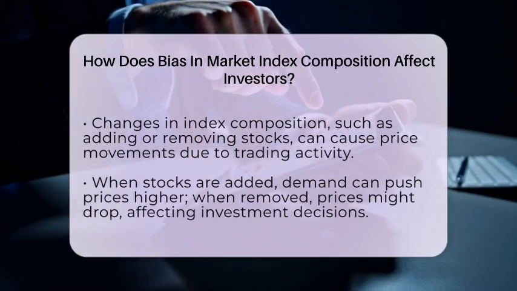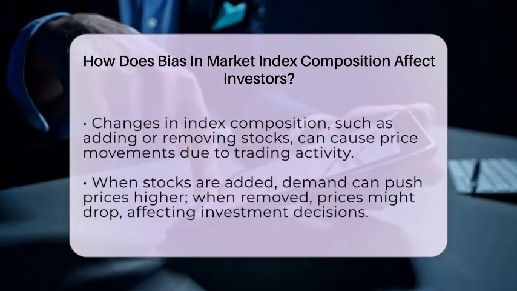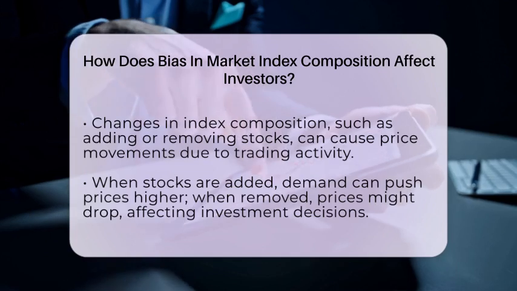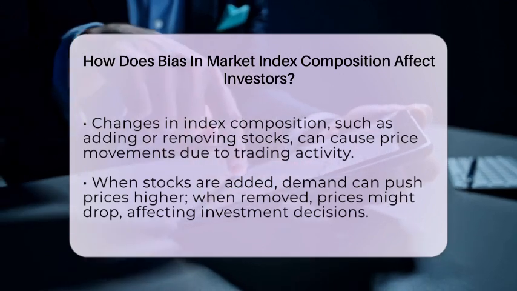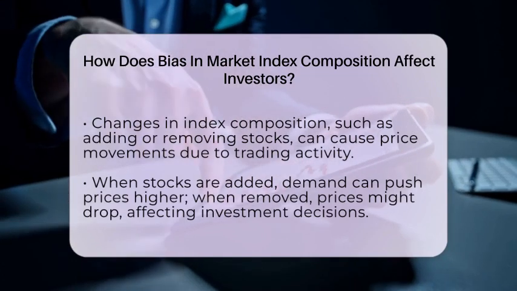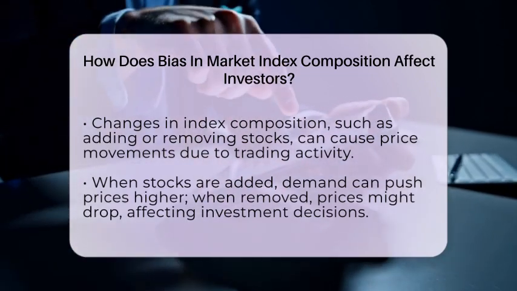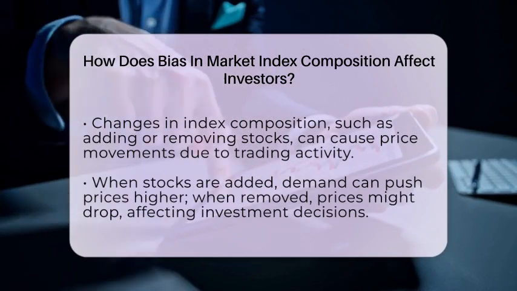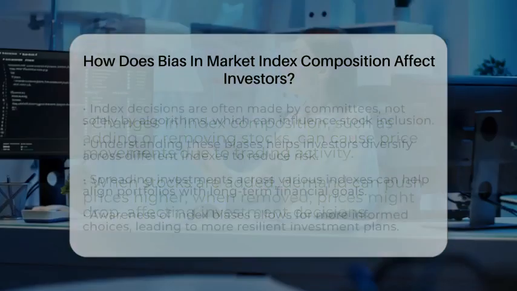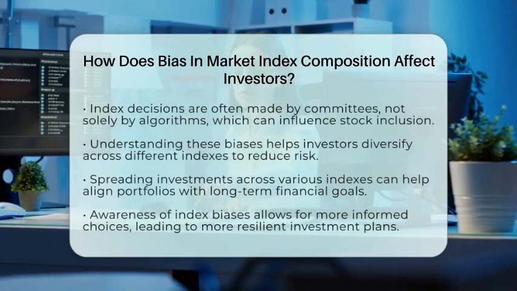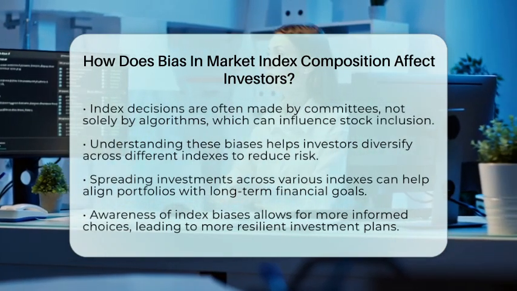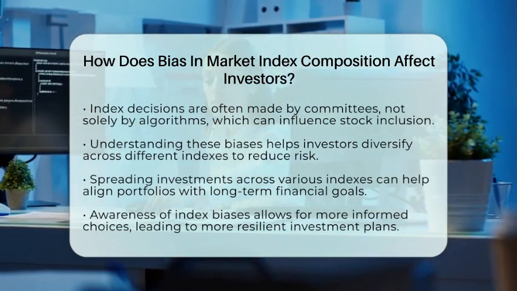It's also important to realize that some index decisions are made by committees, not just algorithms. These choices can influence which stocks are included or excluded. This means that even indexes that are supposed to be passive can have some active judgment involved. For investors, this means it's wise to look beyond just the index name and understand what stocks are actually in the index. Knowing about these biases helps you make smarter choices.